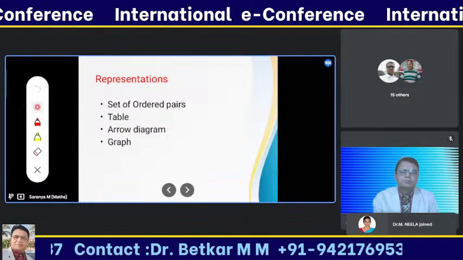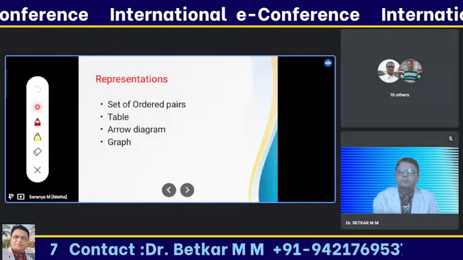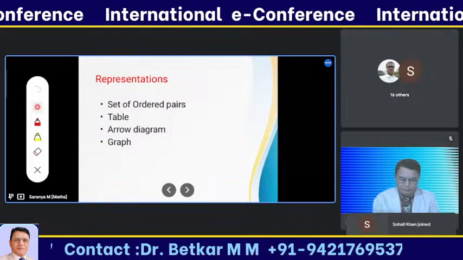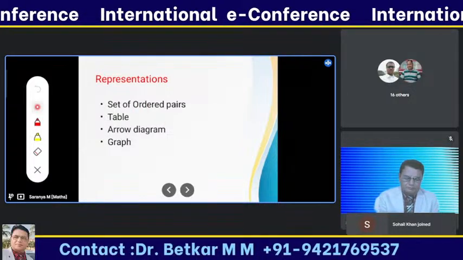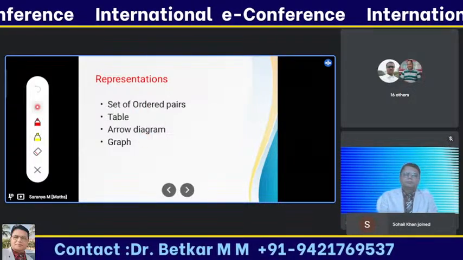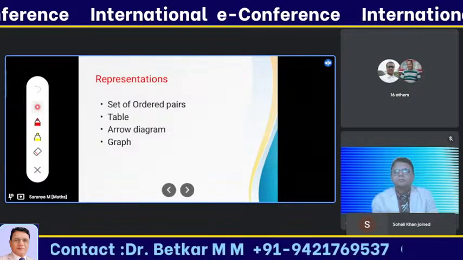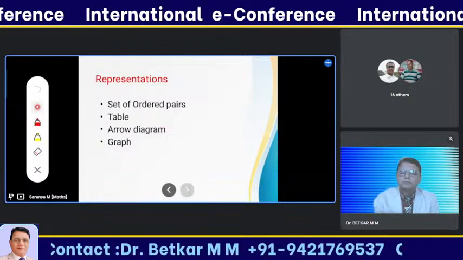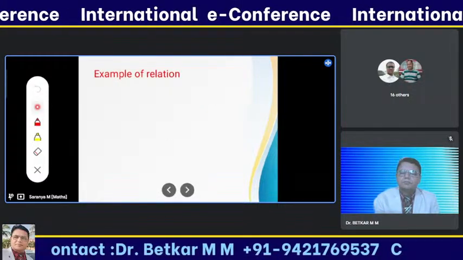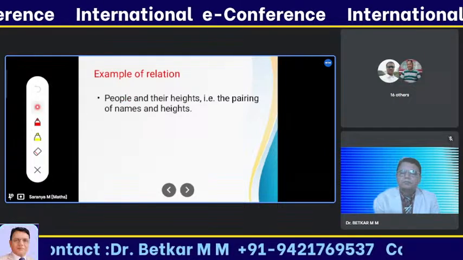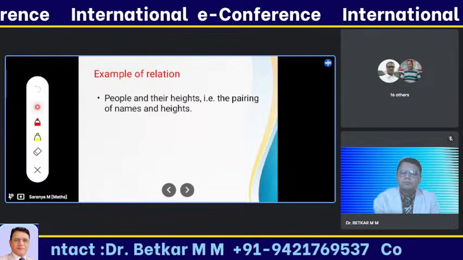A function can be represented as a set of ordered pairs, tables, arrow diagrams and graphs. But I am going to share ordered pairs and arrow diagrams. An example of relation: I'm taking people's height and their names.